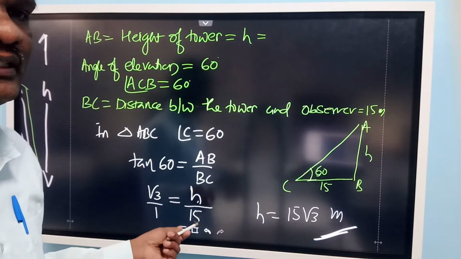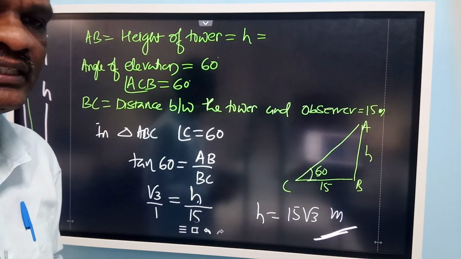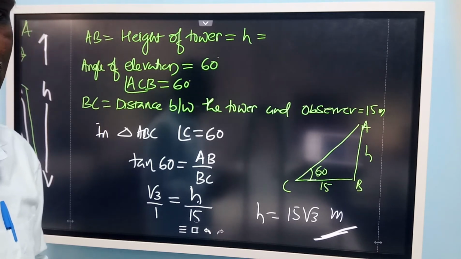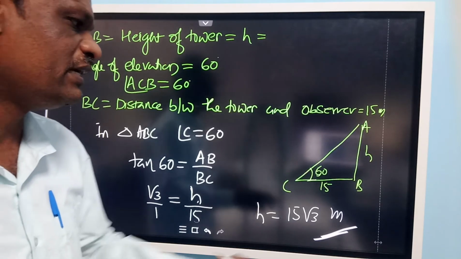This is the method they use to find the distance between the Earth and the stars, Earth and the planets, or the distance between planets. So these techniques they used in the earlier times.